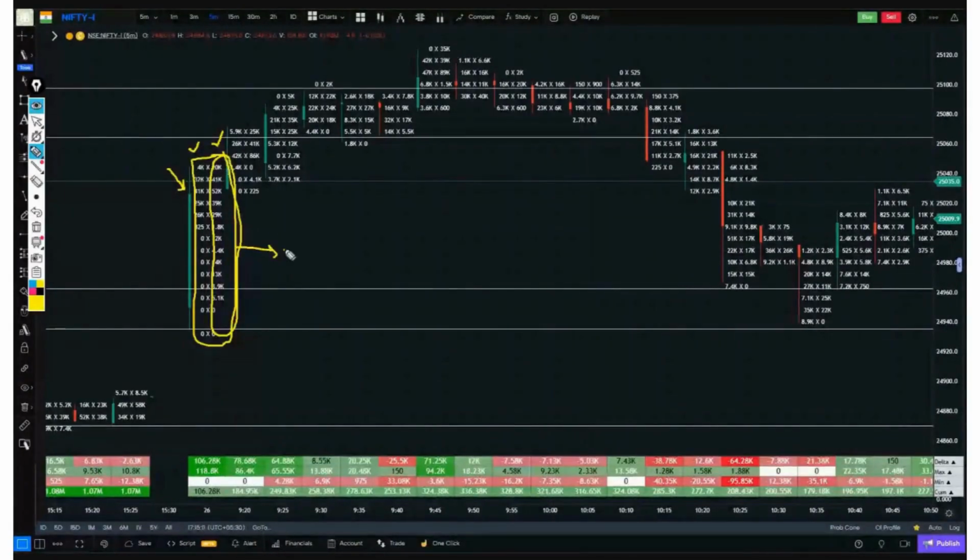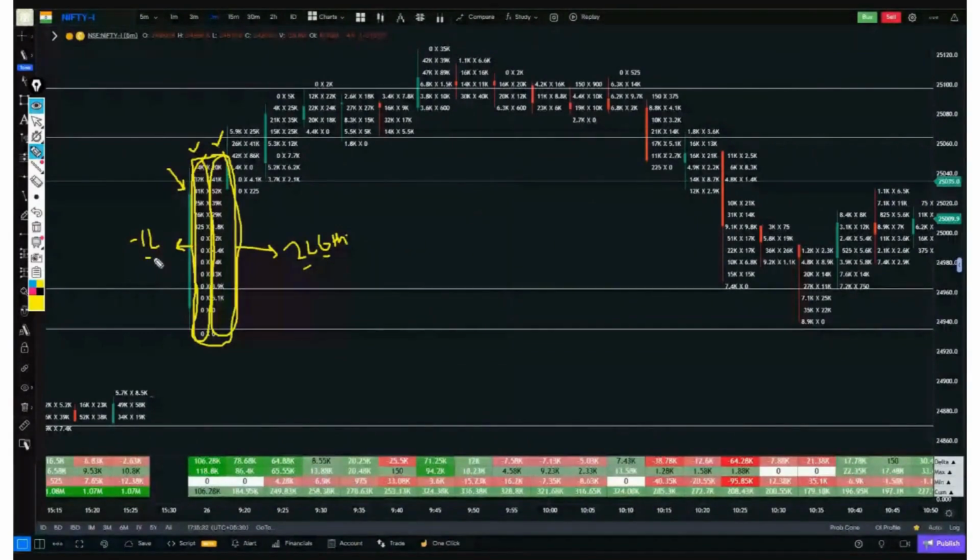Suppose the total of all buyers comes to 2,06,000. Okay, 2,06,000, and we have added up all the sellers on the left side in the footprint. Suppose the total of this comes to around 1 lakh. We are taking a value just to understand how delta is formed.